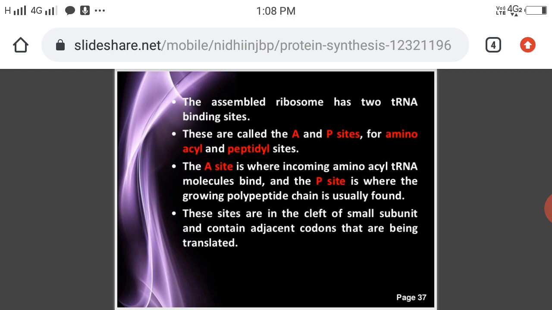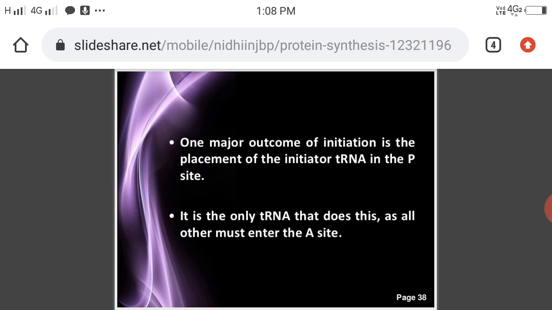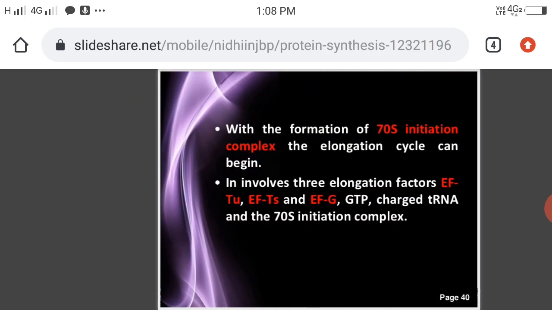A site means aminoacyl site, P site means peptidyl site. These two sites are very important for amino acids and peptidyl sites. One major outcome of initiation is the placement of the initiator tRNA in the P site.